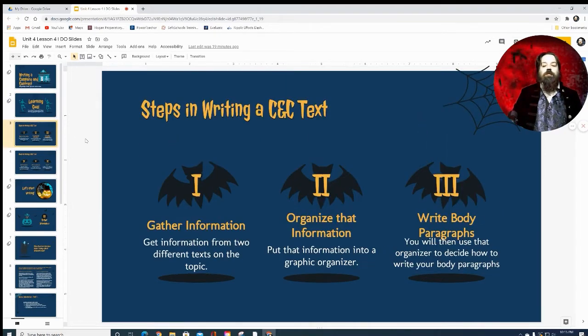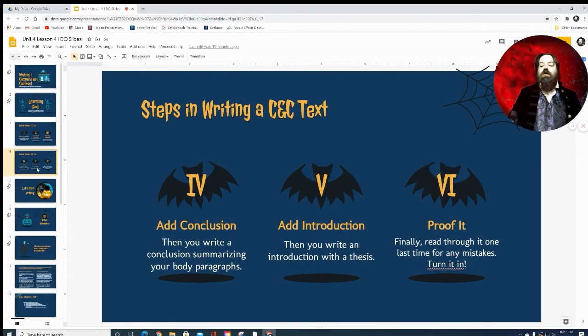There are several steps to this process. First, we need to gather information, so we'll get information from two different texts on the topic. We will also organize that information, so we're going to put that information into a graphic organizer. We will write body paragraphs using that graphic organizer. We will add a conclusion, we'll add an introduction, and then we'll proof it and turn it in.